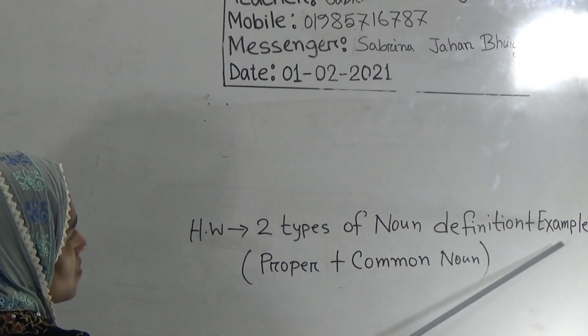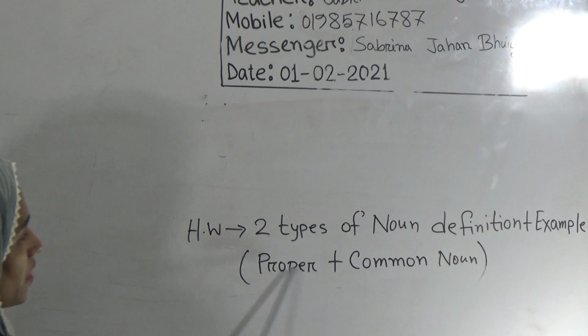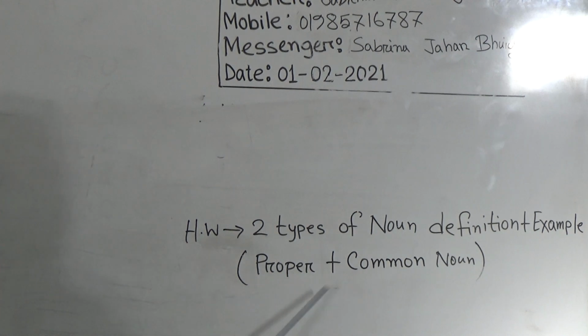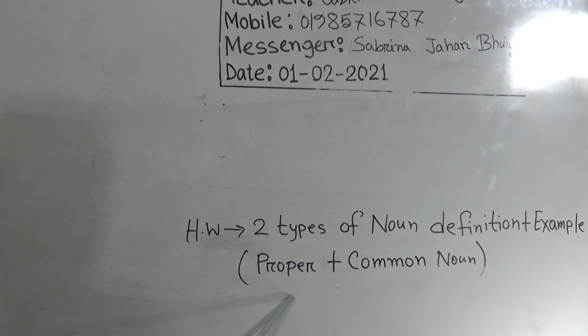You can write two examples for each definition, which you have to submit next Saturday.